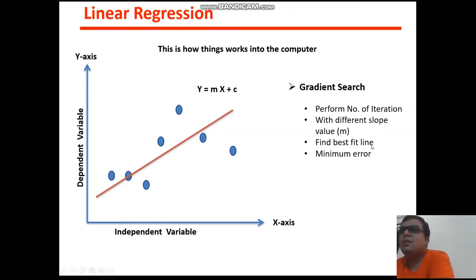We call it the best fit line, which has the minimum error. So you got my point, what is meant by gradient search. You can draw this line by mathematics also, but if you have a computer, then you can easily use the gradient search approach. Basically the linear regression algorithm internally uses the gradient search approach to draw this line.